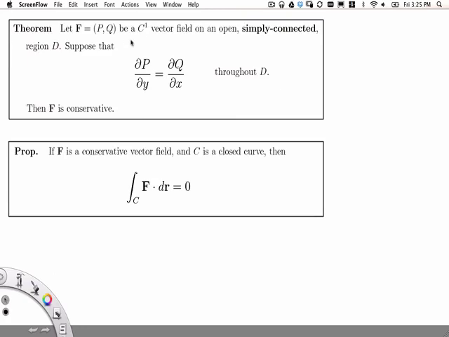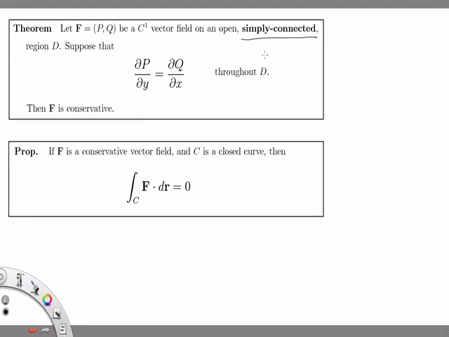All right, so F being a C1 vector field simply means that the first partials of P and Q exist and are continuous, which makes sense as a reasonable condition. But what I really want to consider is this notion that the condition of simply connected comes into play. It seems to come out of nowhere. It's a geometric condition about D.